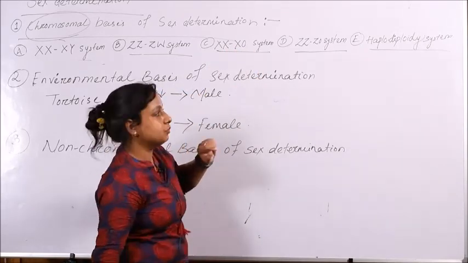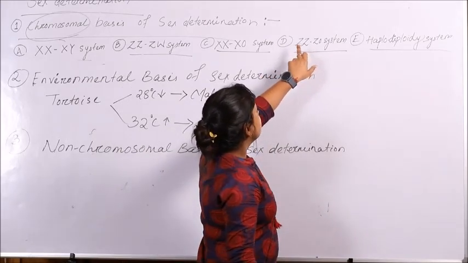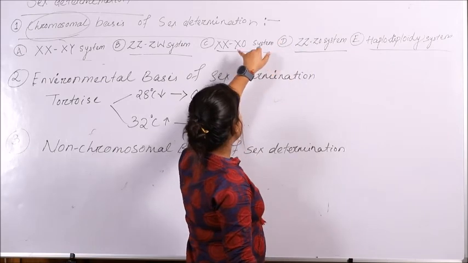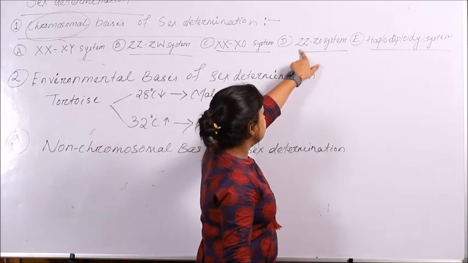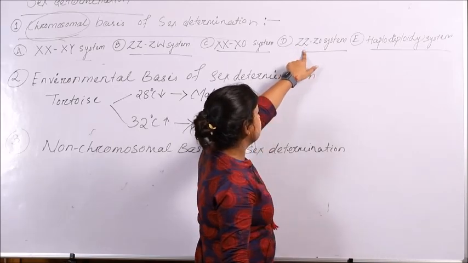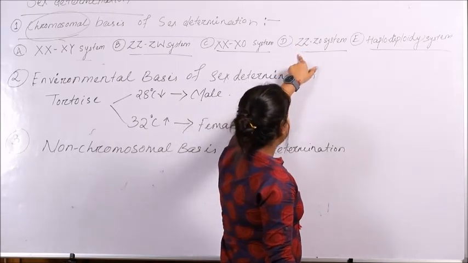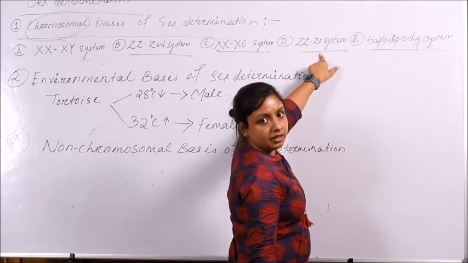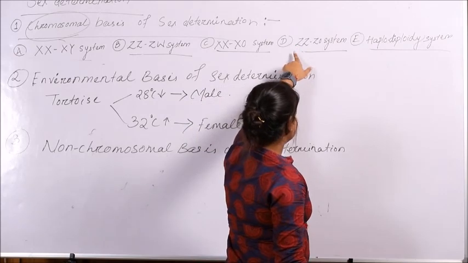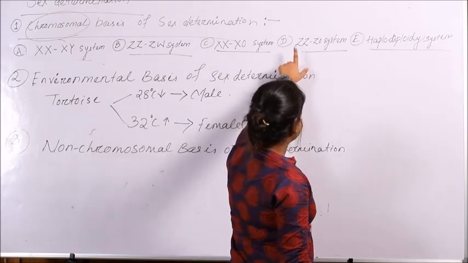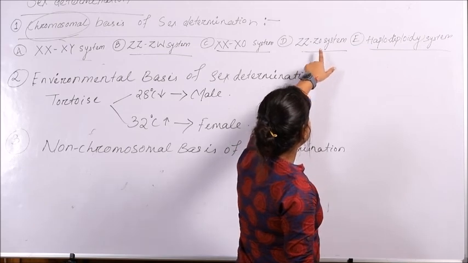Example, grasshopper. When we are talking about ZZ and ZO system, here also, in contrast to XX and XO, the homogametic population, that is ZZ, will be male and the ZO will be the female. So the male will be homogametic with the pair of sex chromosomes, and the female will be heterogametic with a single sex chromosome.